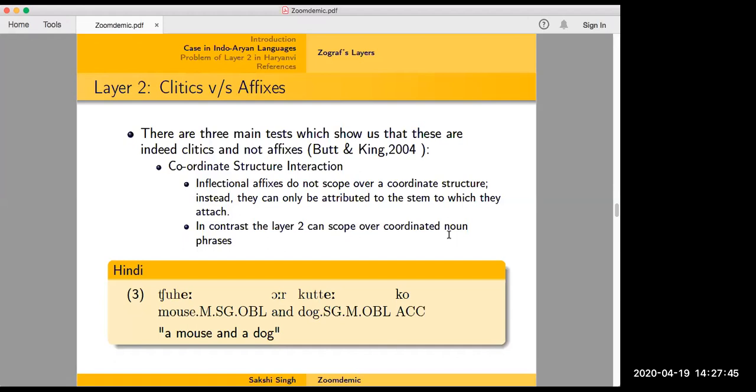You can see here that this e marker gets repeated over both chuha and kutta, whereas the ko marker can take scope over the entire thing. So this is test 1. That's why it's a phrasal affix, because this is a whole phrase and then it attaches to the phrase.